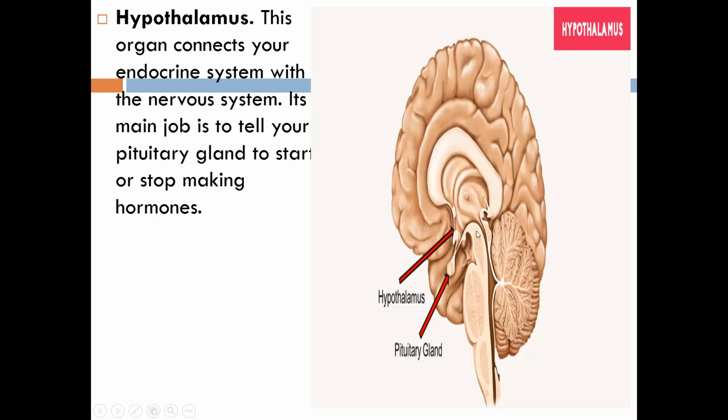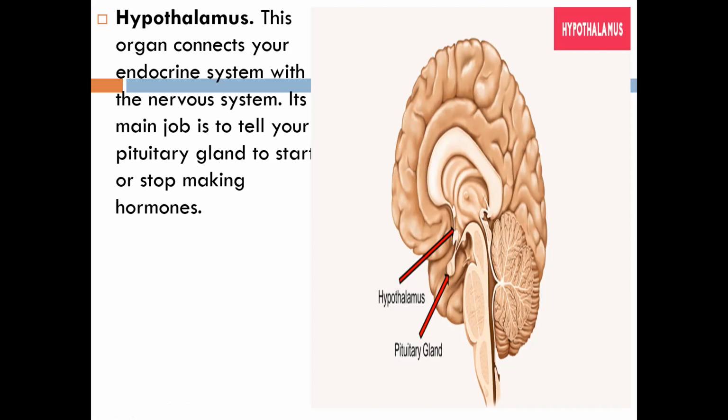So this hypothalamus will tell your pituitary gland to start or stop making hormones. Okay, means the hypothalamus is the main organ that gives instructions to our pituitary gland. हमारा pituitary gland को बोलते हैं कि अभी hormones बनाना शुरू करो, like start making the hormones, or now that much hormone you already made, it's enough, stop making the hormones.